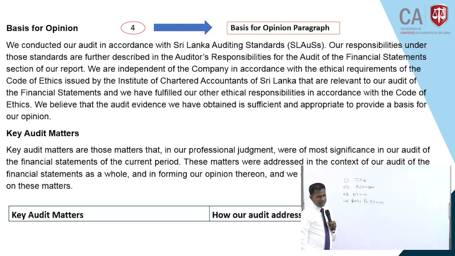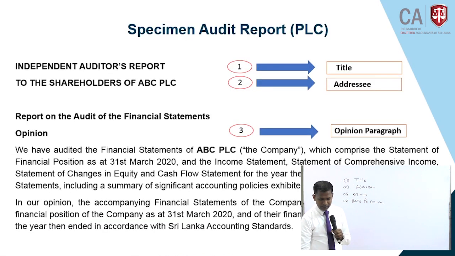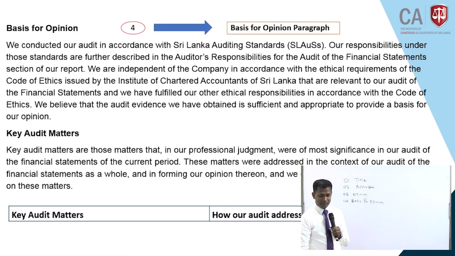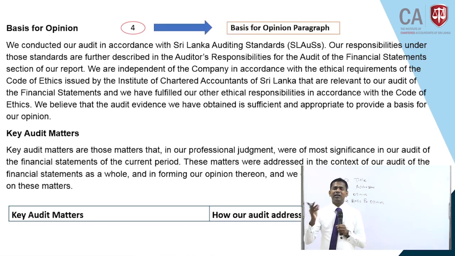So basis for opinion, basically what we are trying to say, if you look at the number 3, we have already given the opinion. Now after giving the opinion, only we are going to say what is the basis for opinion. That means on what we have given our conclusion.